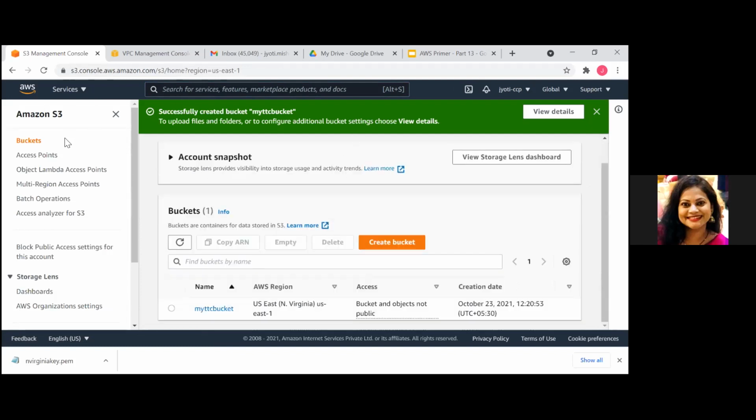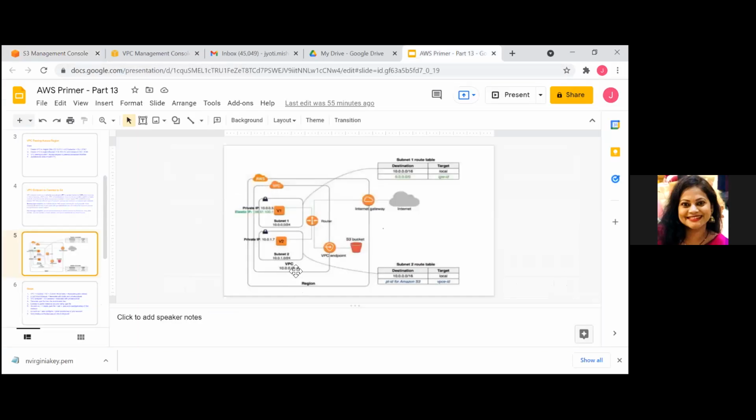Okay. So I've created an S3 bucket. Again, let's move to the diagram to understand what we have done. We have created this S3 bucket. We have created these two route tables. In the first route table, you see both the entries. In the second, you just see the first row.